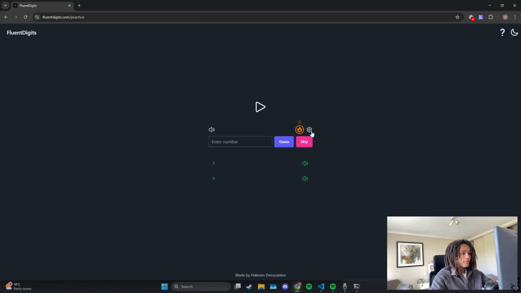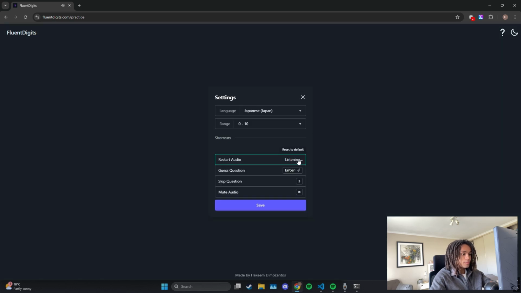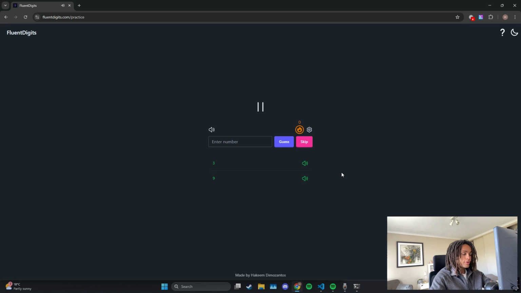So let's say if I didn't like how this was set up right now, like maybe you want to play the audio again. Maybe I want to put it on the space bar instead, for example. I have to go here and save it. And then now when I press space bar, it'll play the audio again. So, just key buttons like that. And yeah, that's pretty much the whole thing.